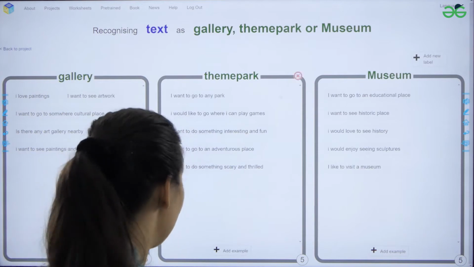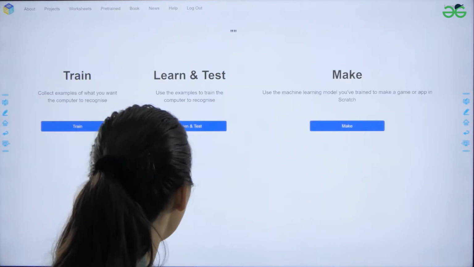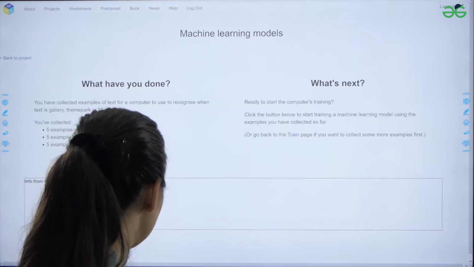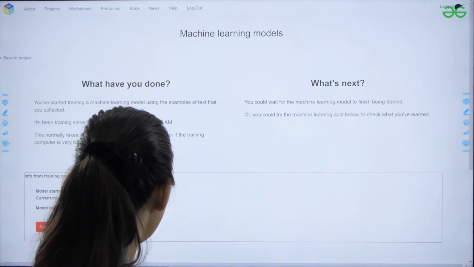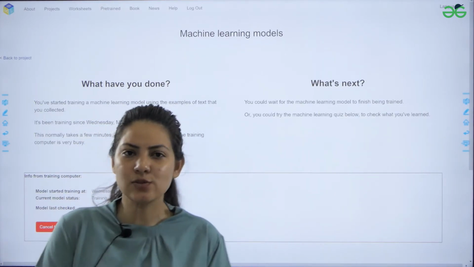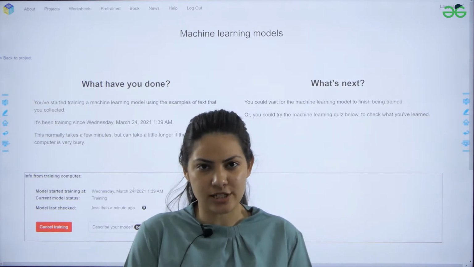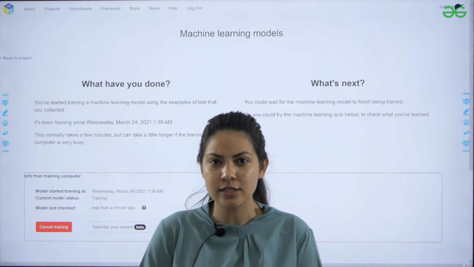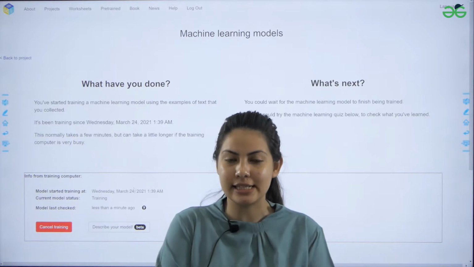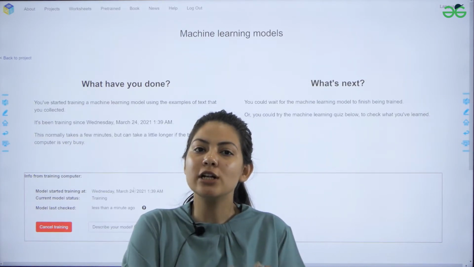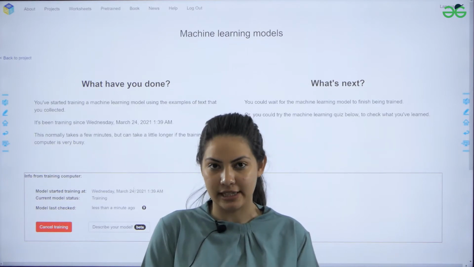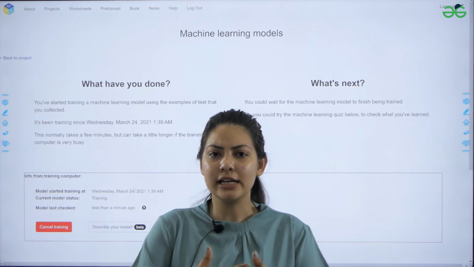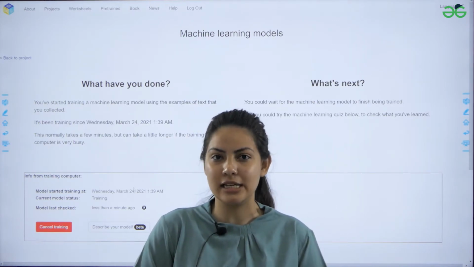So we are done with the examples. Let's go back to our project and make our model learn. So click on train new machine learning model. Until the time it's training, let us revise what we have done till now. So I made a project and I created a training section, and in that training section I created the labels. In those labels I fed the examples for my computer to learn the patterns and the structures of the sentences so that my bot could recommend good places to the tourist, and it will recommend good attractions nearby.